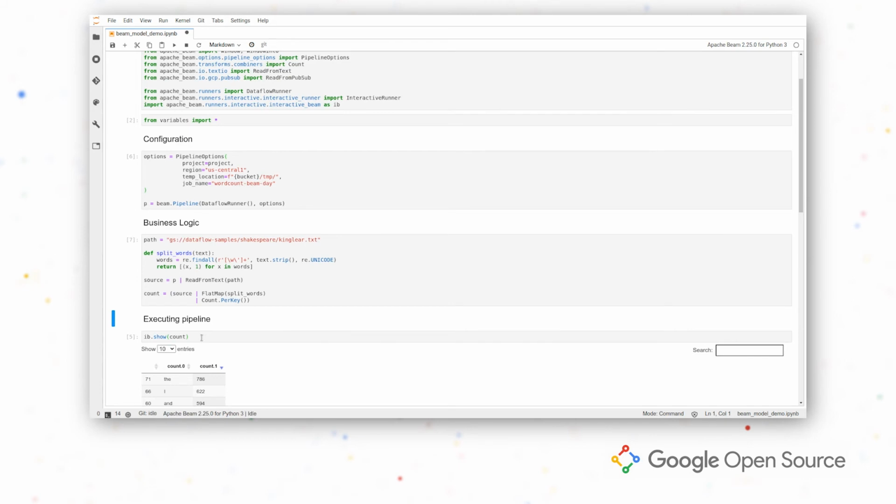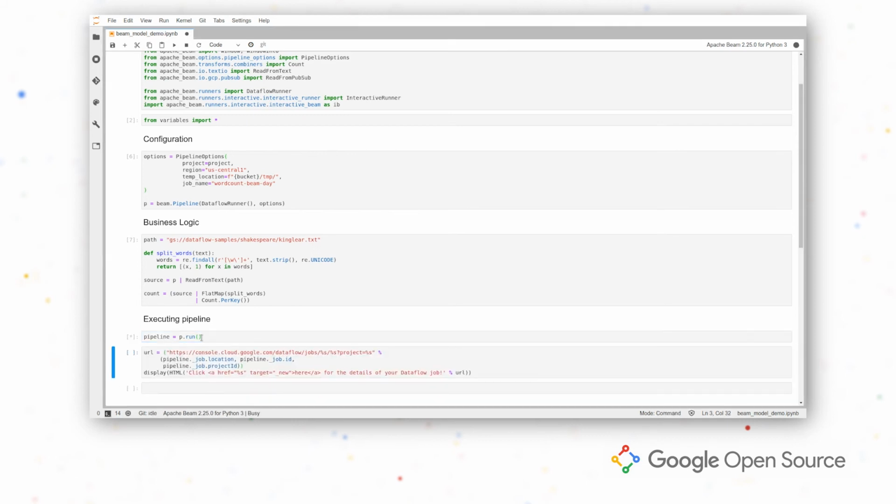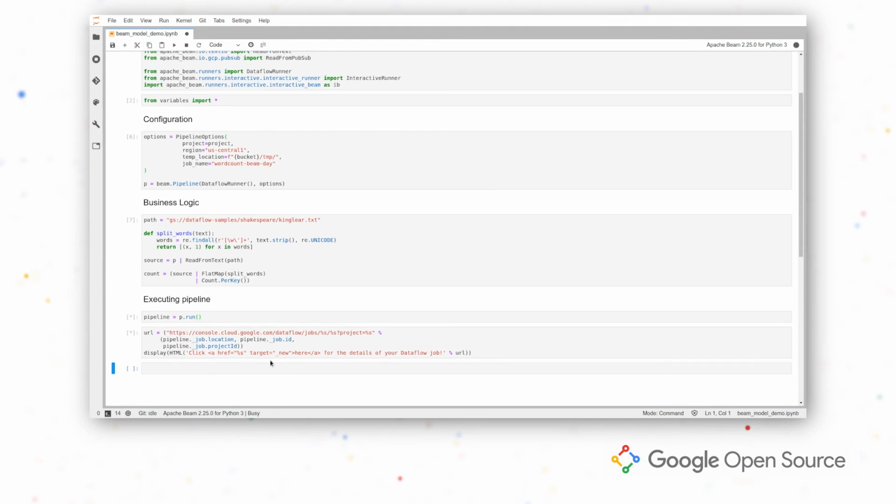Before we were using ib.show, which again is something specific for Interactive Runner. So we need to modify this. So let's do pipeline equal p.run. p.run is the way of executing pipelines in Dataflow Runner or Direct Runner also. So if we do this, the pipeline should start reaching GCP. And if I run this next cell, it's going to help us see the link directly to GCP.